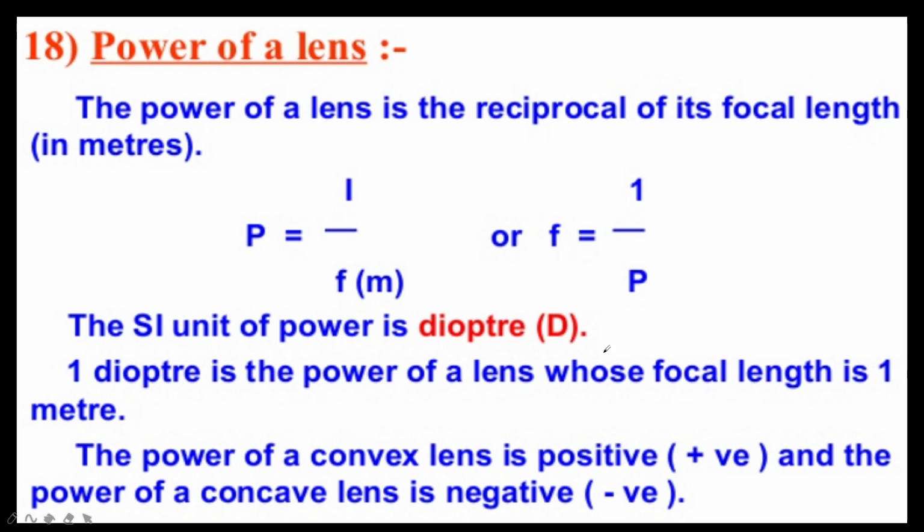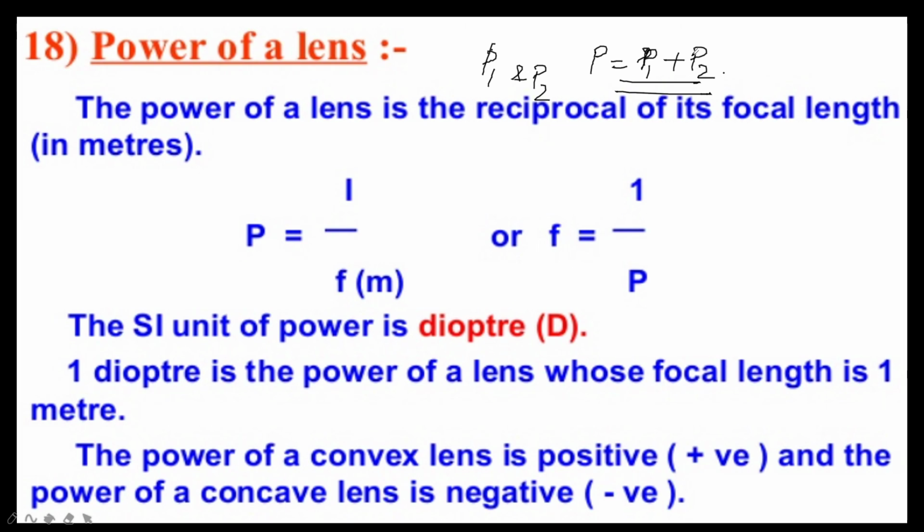Now, power of a combination of lenses. Sometimes we have a combination, not only one kind of concave or convex lens. If a number of lenses are placed in close contact with each other, then the power of the combination of lenses is equal to the algebraic sum of the powers of the individual lenses. We can write it as P1 and P2 when they are in close contact, so the final power is P = P1 + P2.